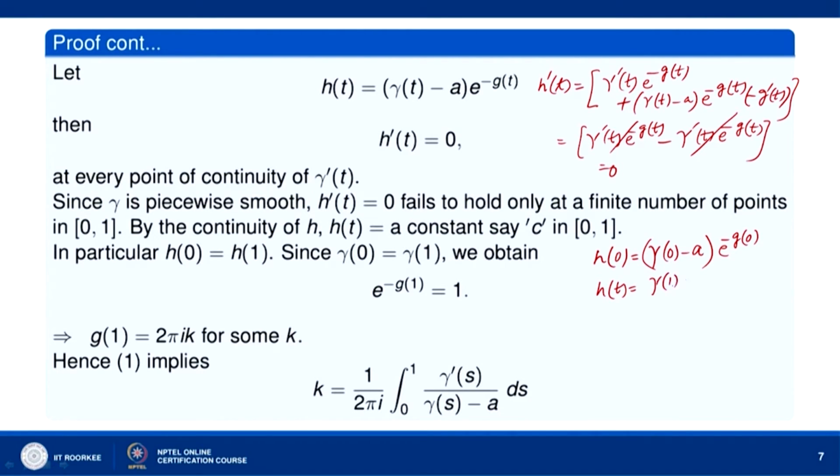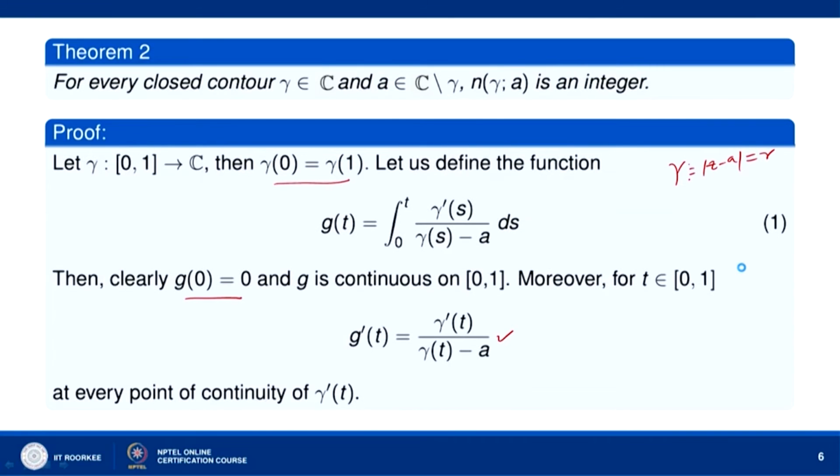And h 1 is equal to gamma 1 minus a times e to the power minus g 1. We know that gamma 0 is equal to gamma 1 and g 0 equal to 0.